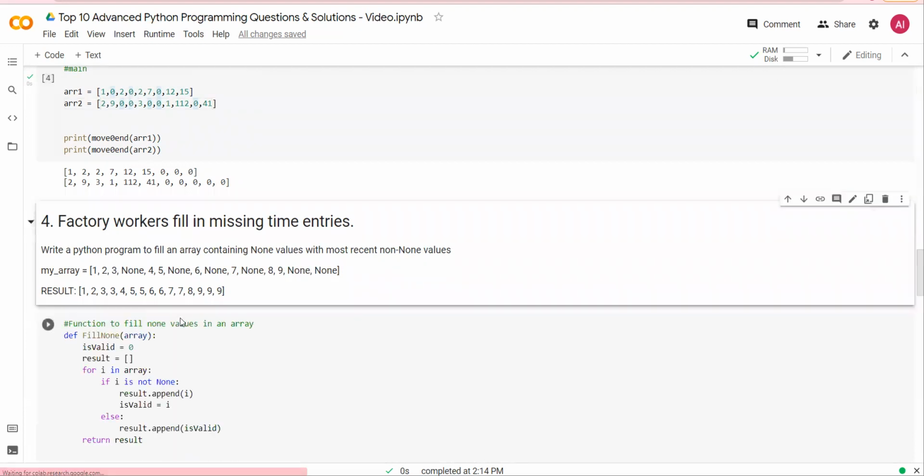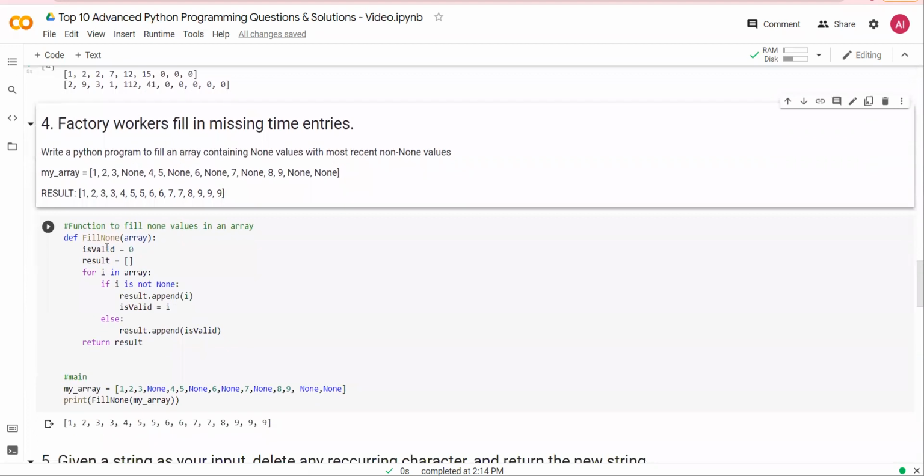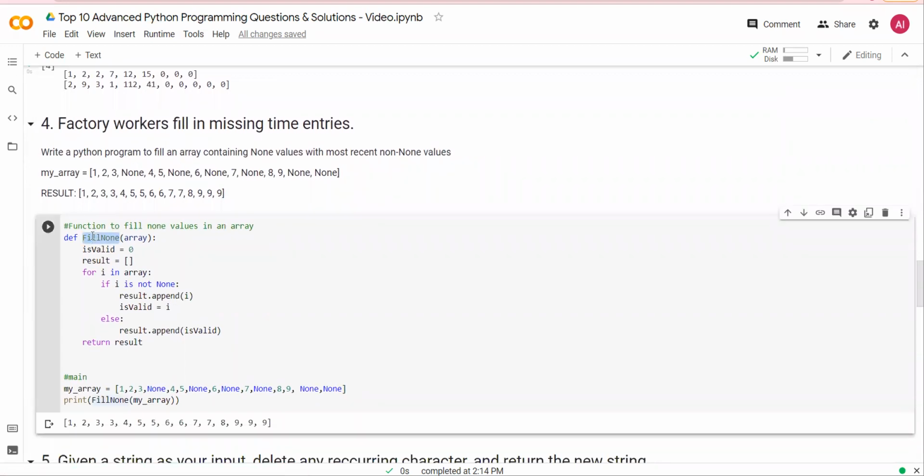All right, let's look at it. I have written a function fill none, which takes in an array. Look at the main. This is my array, and it takes in my array. An array is passed, and then I write a for statement.